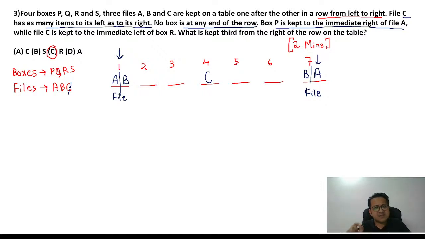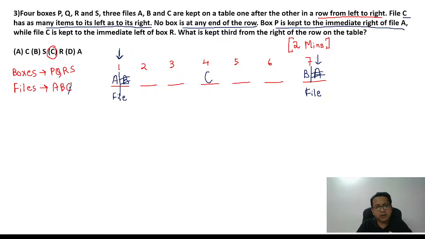If A is at number 7, there is no more right of A. In that case, can I say A cannot be at 7? Why? Because if A is at 7, no right of A is possible. That would mean A cannot be at 7. If A cannot be at 7, it simply means A has to be at 1.